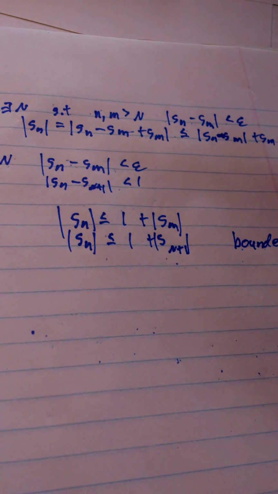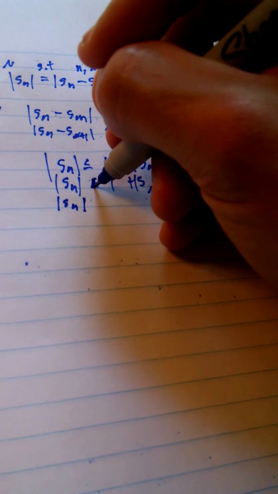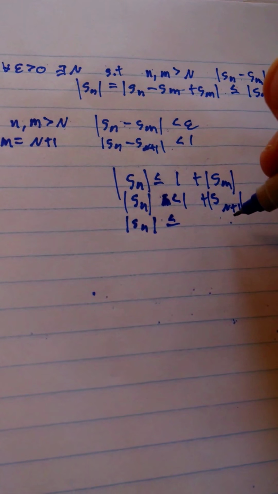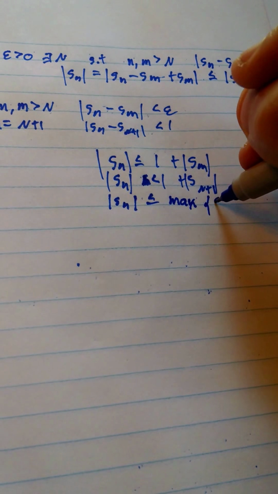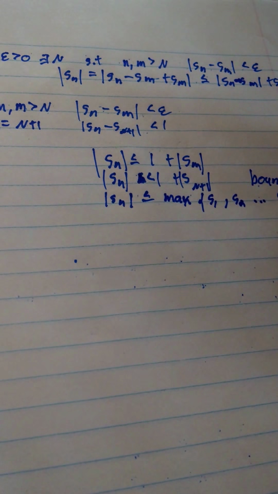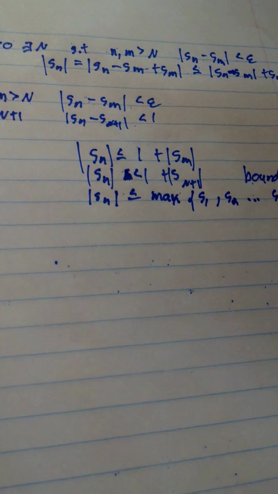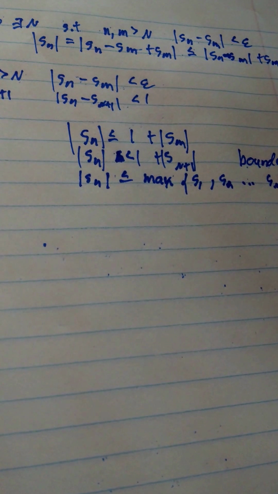For n greater than N. And we also know that actually this should be a strict inequality, and then this is the max of |s_1|, |s_2|, dot dot dot, all the way to |s_N|. So it is bounded for n greater than N and for n less than or equal to N.